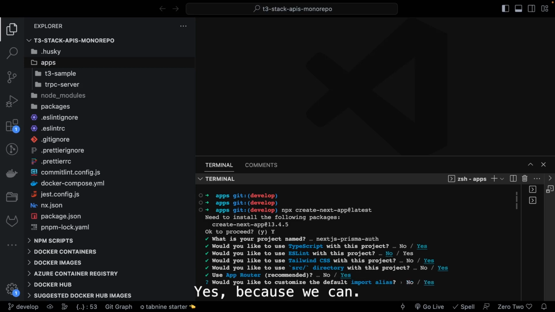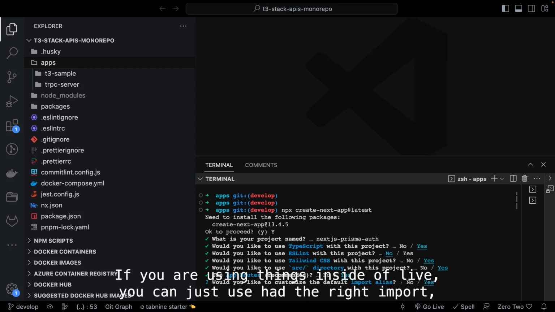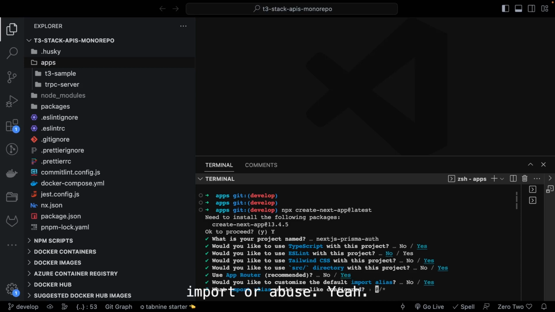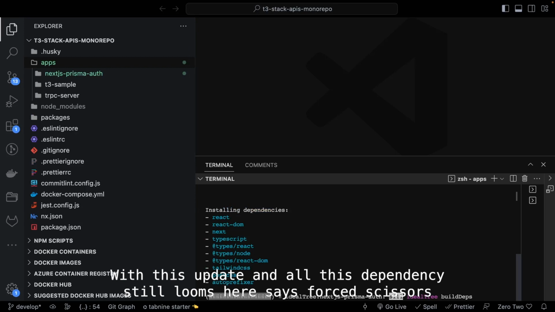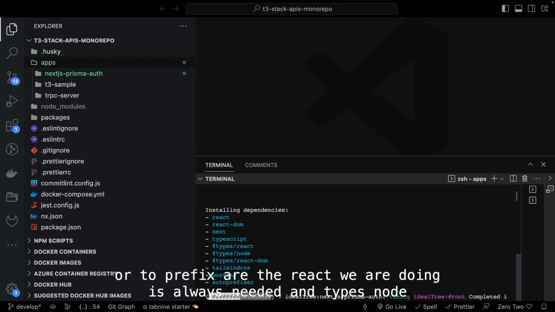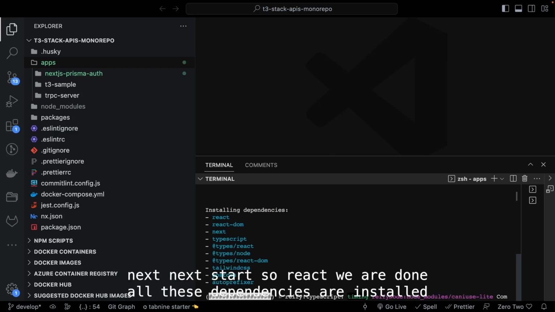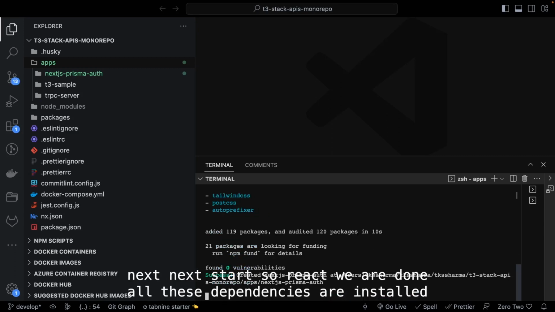Would you like to customize the default import alias? Yes, because we can have an alias available, so that if you are using things inside a lib, you can just use @ imports. With this, all these dependencies are installed: Tailwind CSS, PostCSS, autoprefixer, react dom, and types, node, react dom.